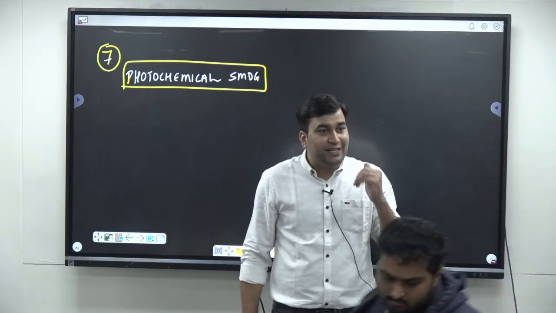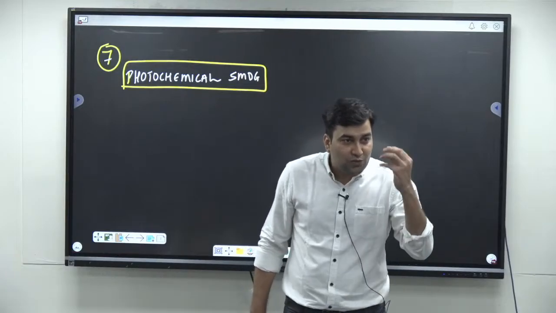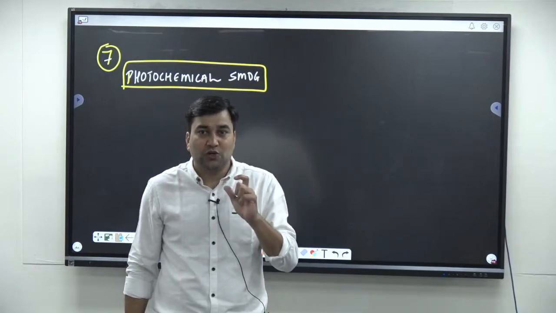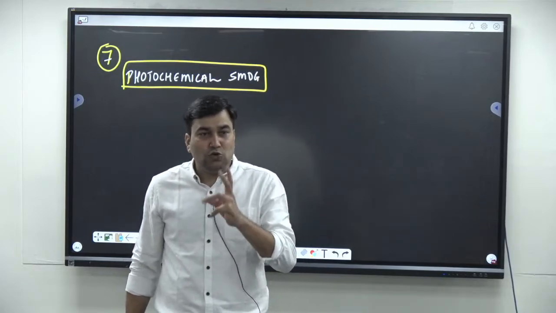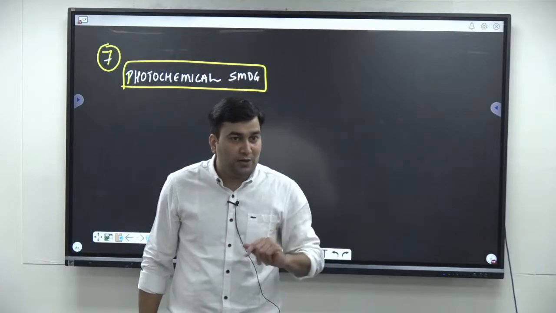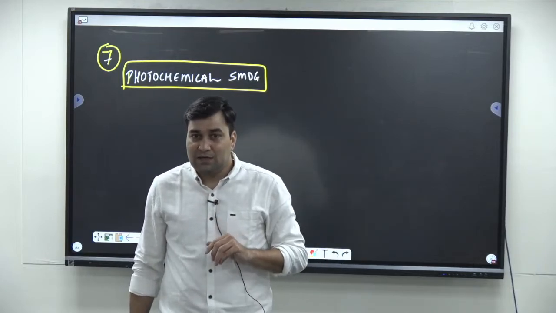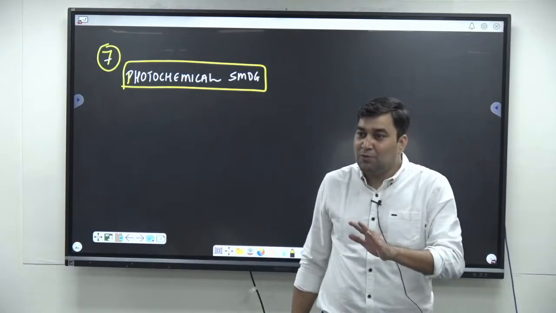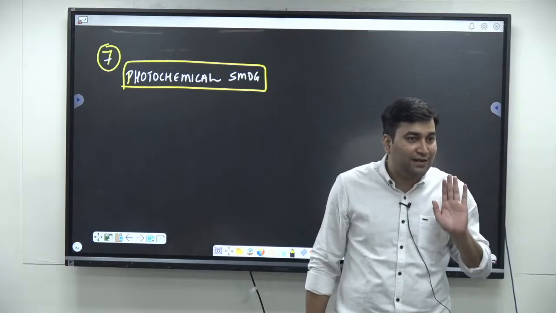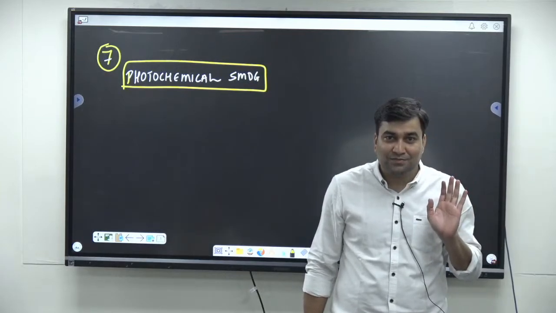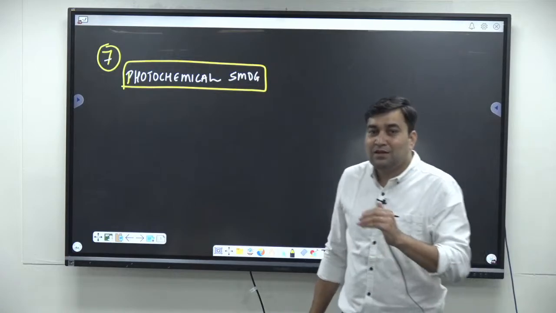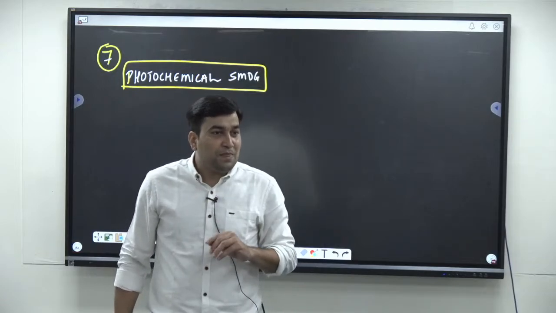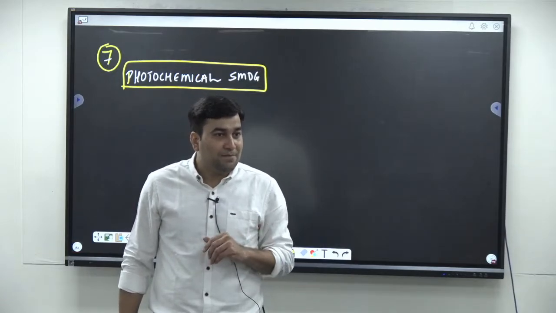So here we have to write initially what photochemical smog is. Before writing the definition, you should also understand something called pollutants. There are two types of pollutants. One is called primary pollutant and the second is secondary pollutant. Primary pollutants are the pollutants which are released into the atmosphere and remain in the atmosphere in the form in which they were added. For example, plastic. Secondary pollutant means that due to certain chemical reactions within the gases or molecules, a new type of pollutant is formed. That is a secondary pollutant.